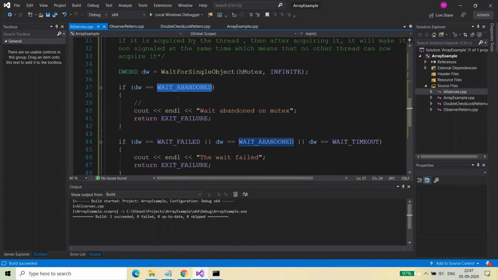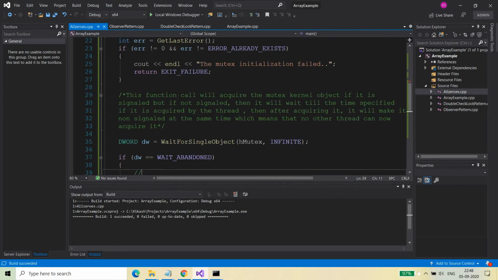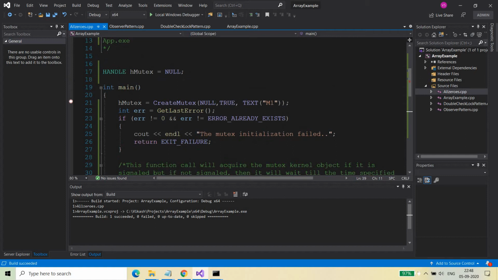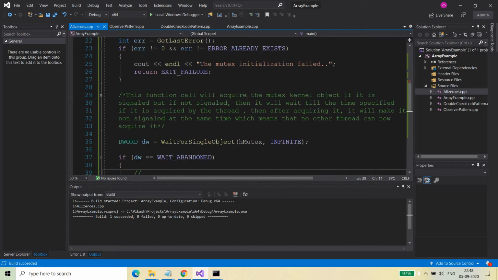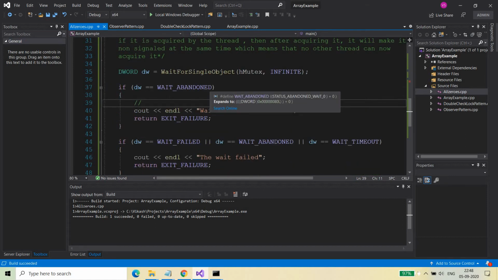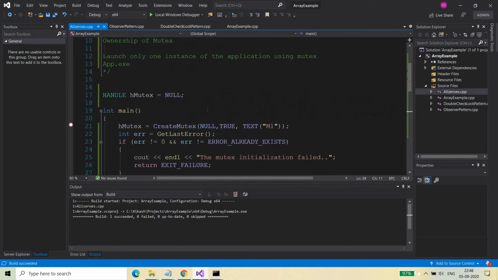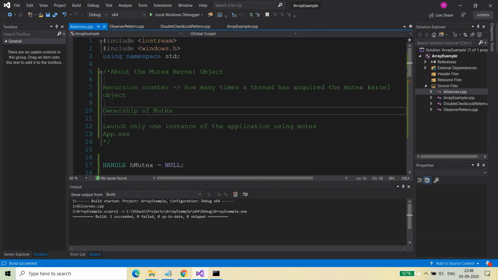Most of the people, most of the students, don't know what the significance of this wait abandoned is. This is significant in the case of ownership of the kernel object. Wherever there is ownership of the kernel object, you will be able to get this wait abandoned, right? So you might have understood about the ownership of the mutex. If you have not understood, then you can put a comment in the comment section. Ownership of the mutex means the thread which is the owner